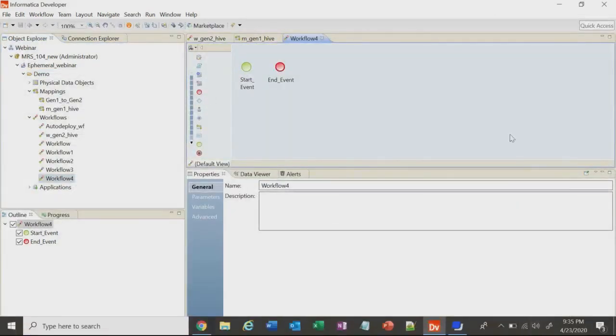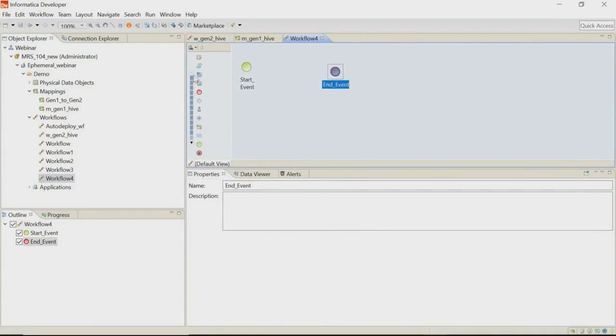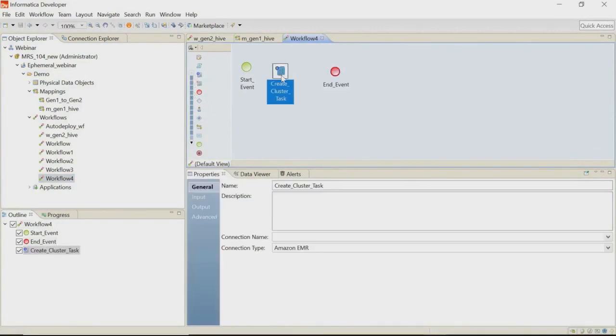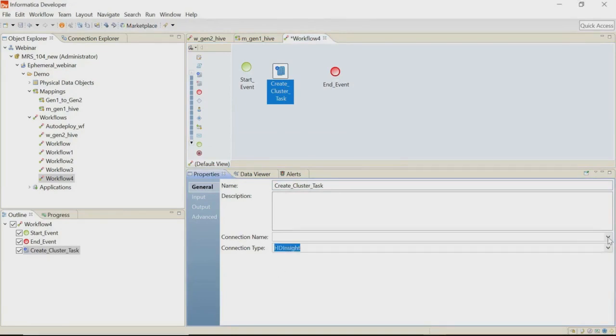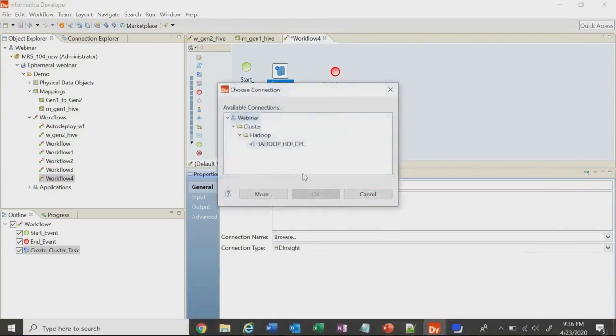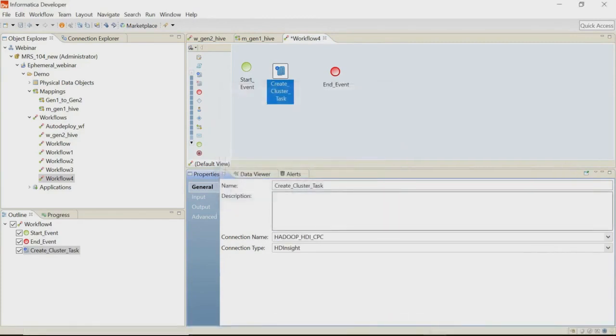So our first component is the create cluster task. This create cluster task must include a reference to the CPC, or the cloud provisioning configuration, which you have created in the admin console. And you need to select the respective connection type of the cloud provisioning connection. I'll select HDInsight and the connection name. Okay, now we have our create cluster task ready.